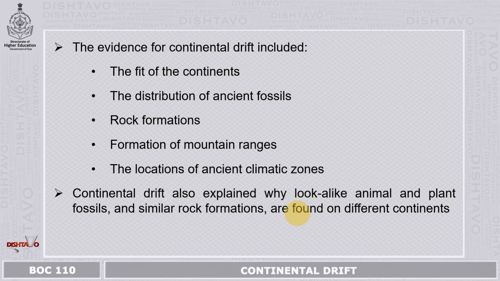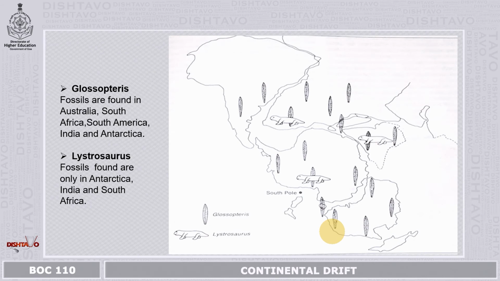So, there are several plants also which show such kind of disjunct distribution. So, here is a fossil record.